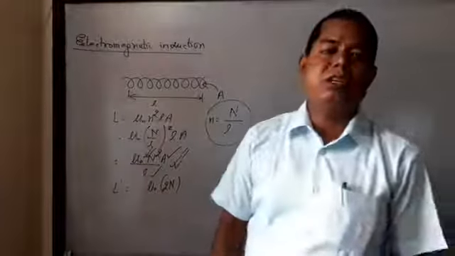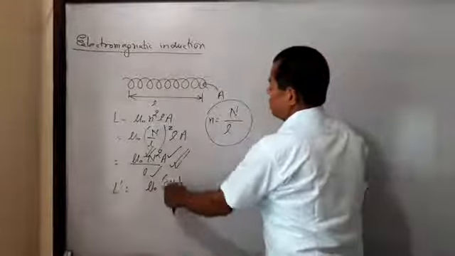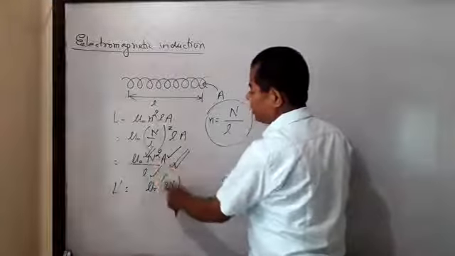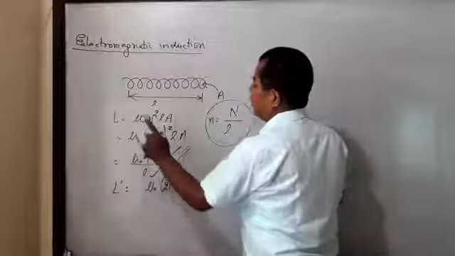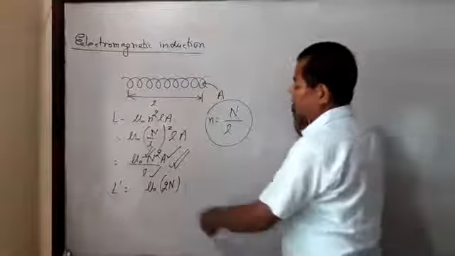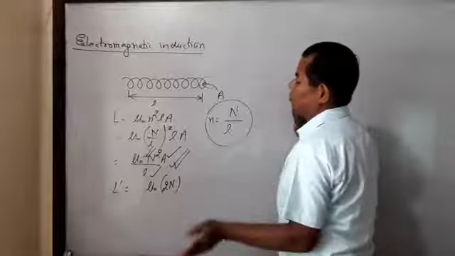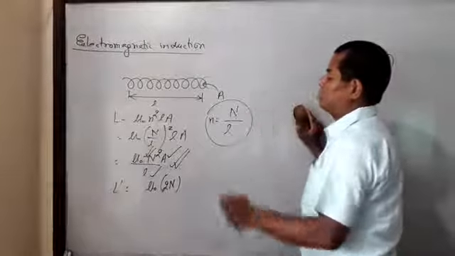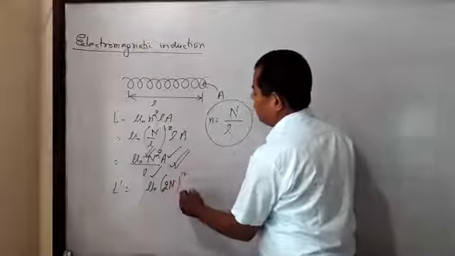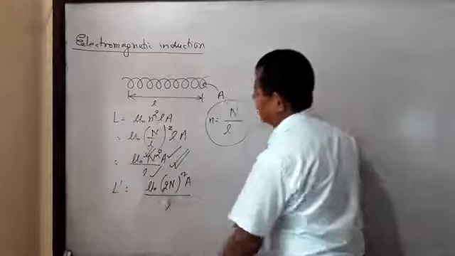If there is 1000, there is 2000. If there is 4000, there is 8000. That's why N is replaced by 2N. Then 2N whole squared into A divided by l.